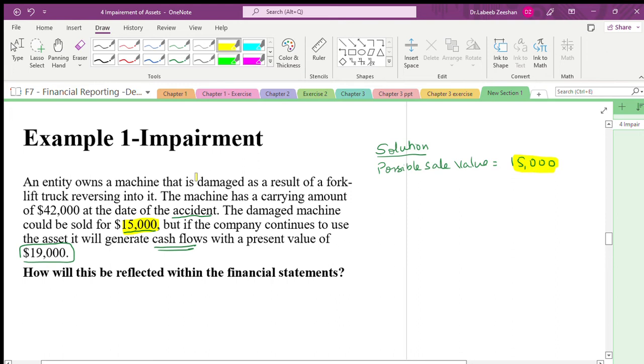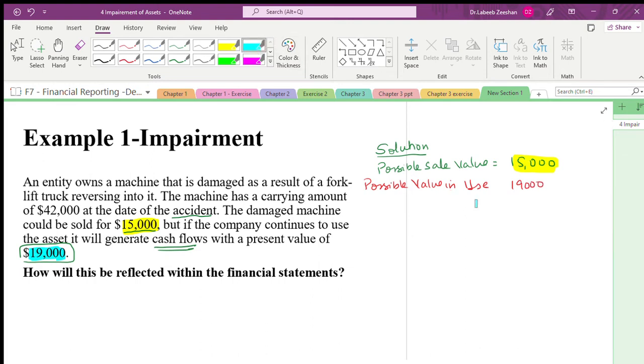Similarly, you have to say the possible value in use. It will take time for you. Possible value in use is 19,000.